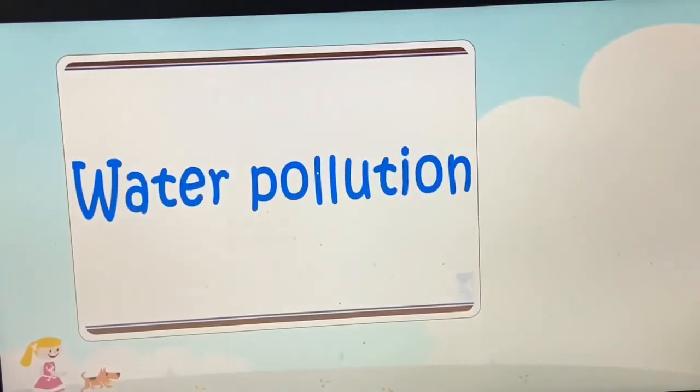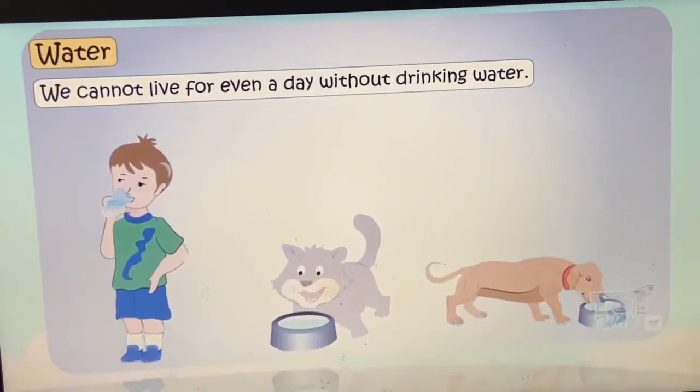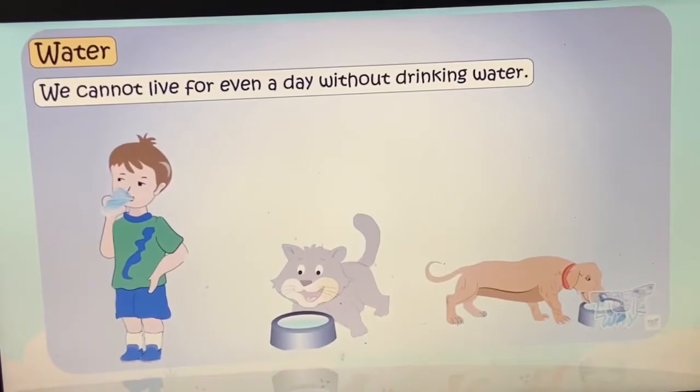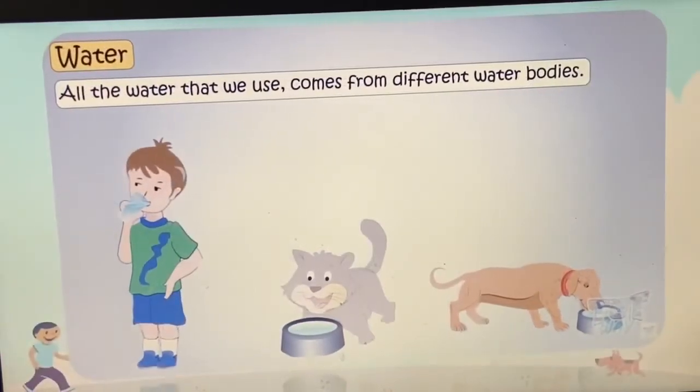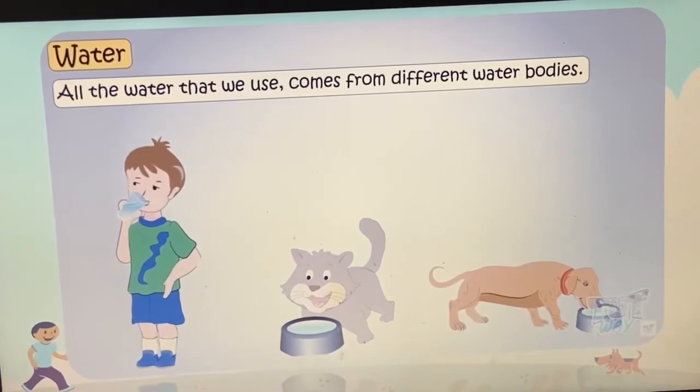Now we will talk about water pollution, or pollution of water. This is the last topic of our chapter. As you all know, we can't live even a day without drinking water. All human beings and all living things can't live without water for even a day. And all the water that we use comes from different water bodies, and water is a precious natural resource, and we humans tend to pollute it.